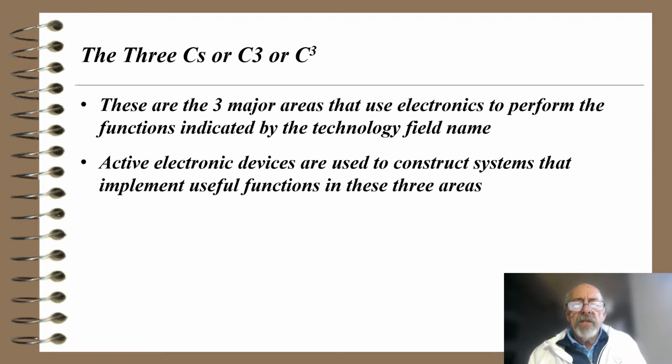So these are the 3 major areas that use electronics to perform the functions indicated by the technology field name. Active electronic devices are used to construct systems that implement useful functions in these 3 areas. Again, if we go back to the last slide, we would talk about command, control, and computing.